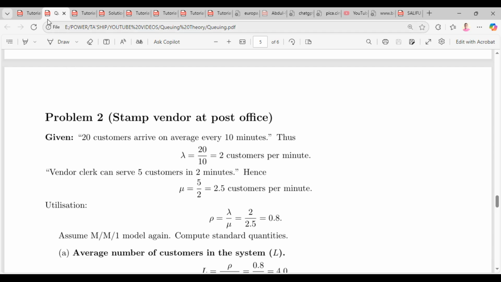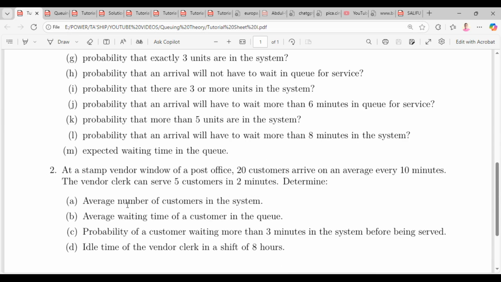Right, good. So same goes for the service rate. The vendor clerk can serve 5 customers in 2 minutes. So if in 2 minutes 5 customers are being served, it means per minute is just going to be half of this number. That's 5 divided by 2, and that will give us 2.5. Okay, let's move to the main questions.